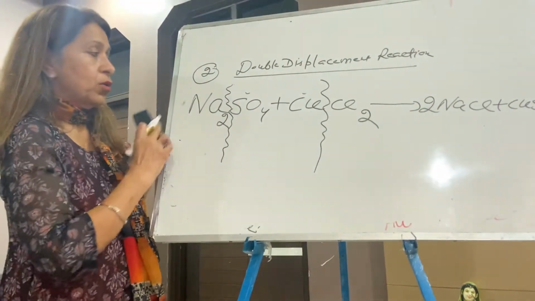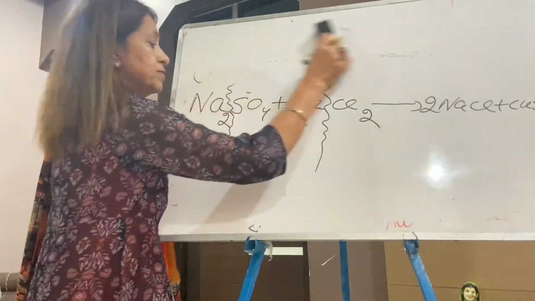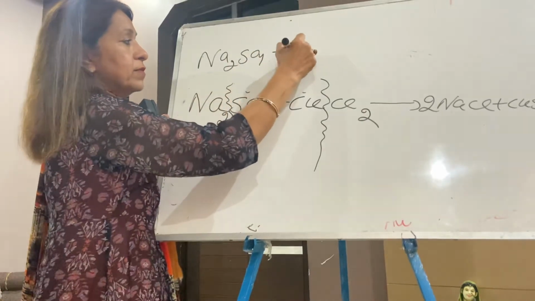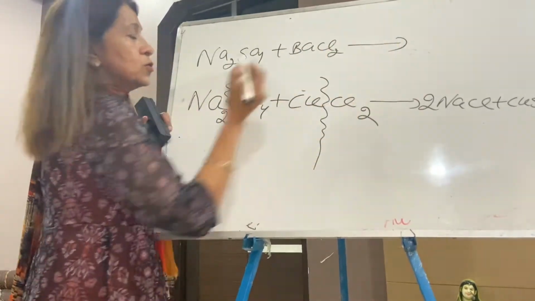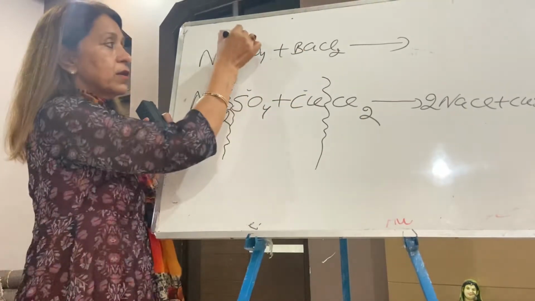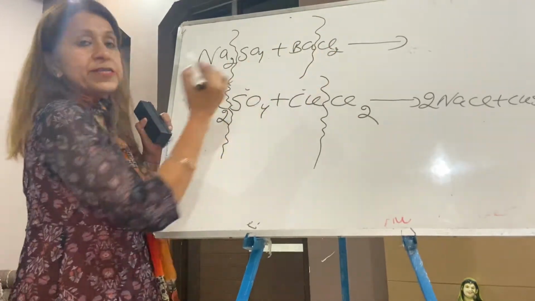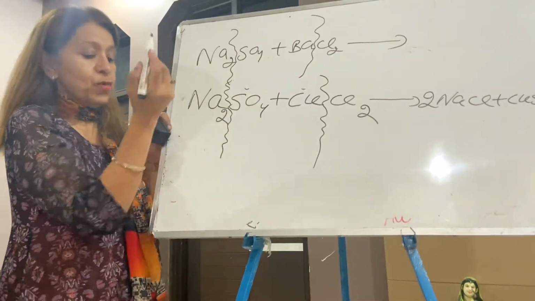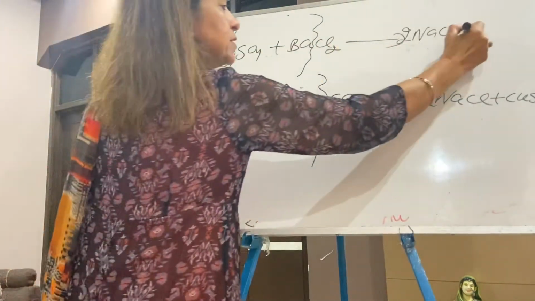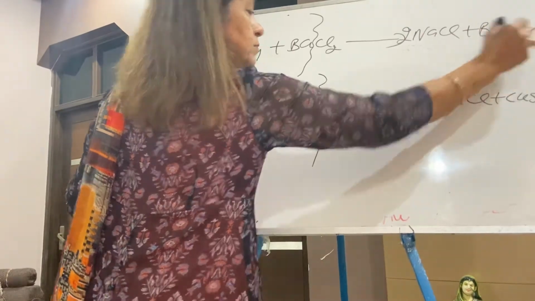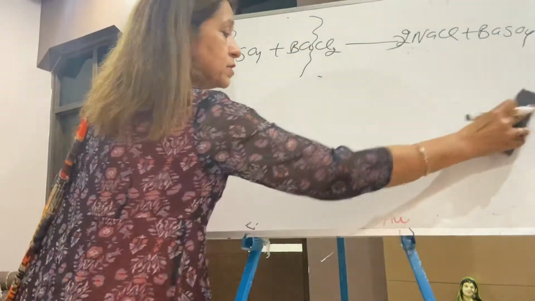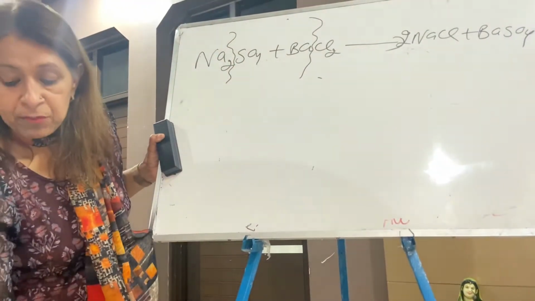You may write one more from your NCERT. Sodium sulfate plus barium chloride. Barium 2 plus, chlorine -1. Double decomposition, double displacement. Your answer is 2 NaCl plus barium sulfate. This is the answer, right? Now this is a double displacement reaction. Remember this. Now after that, I am taking one more example.